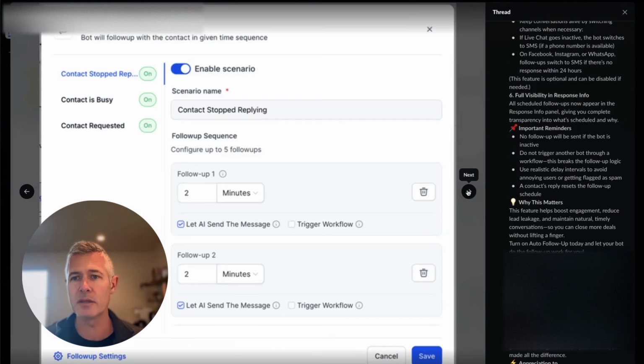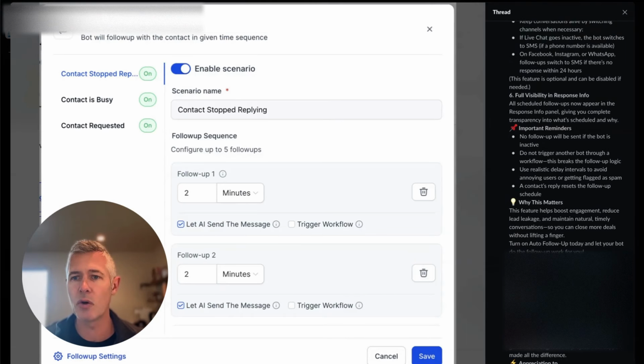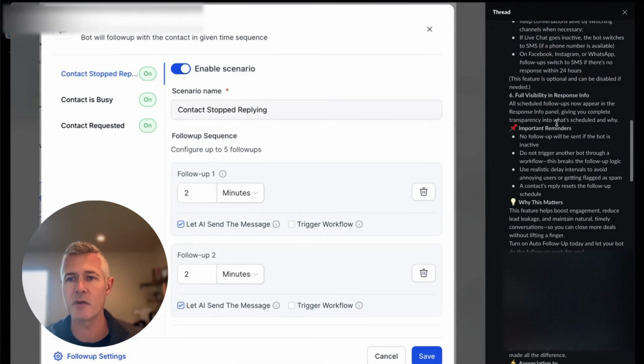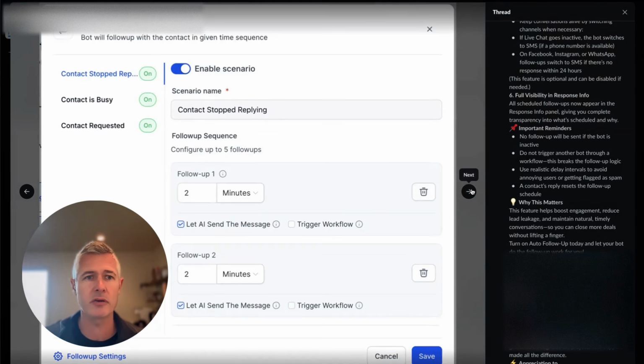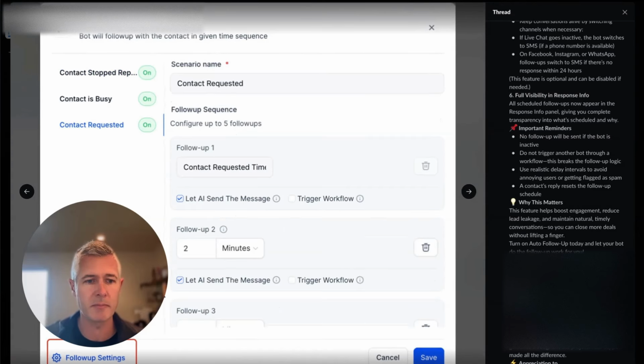Also, full visibility in response info. All scheduled follow-ups now appear in the response info panel, giving you complete transparency of what's scheduled and why, which is cool. So you can see a lot of the configuration here that you can do. Very cool that the team made this happen.